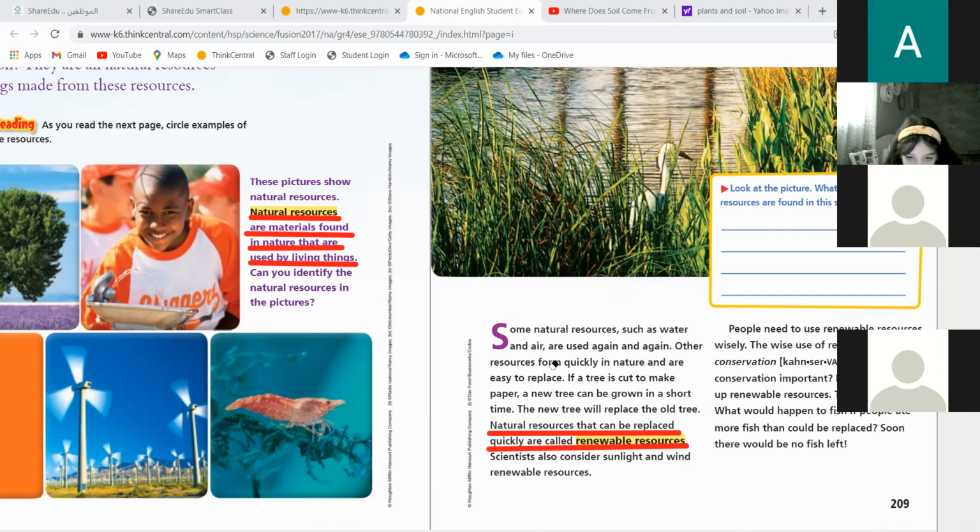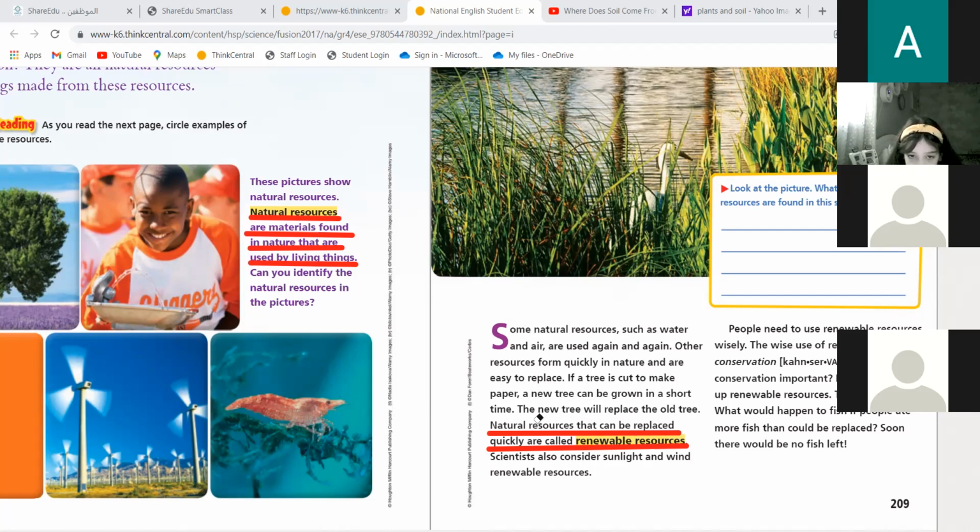Other resources grow quickly in nature and are easy to replace. If a tree is cut to make paper, a new tree can be grown in a short time. The new tree will replace the old tree.